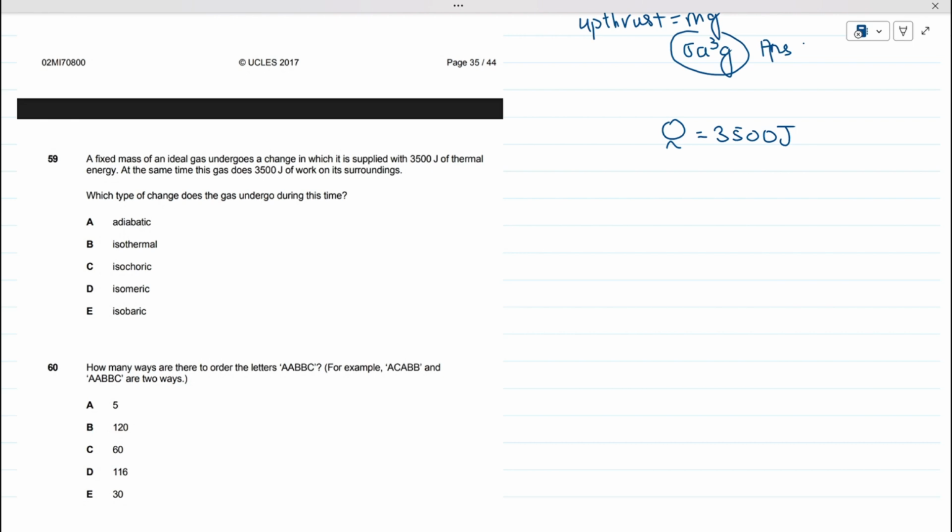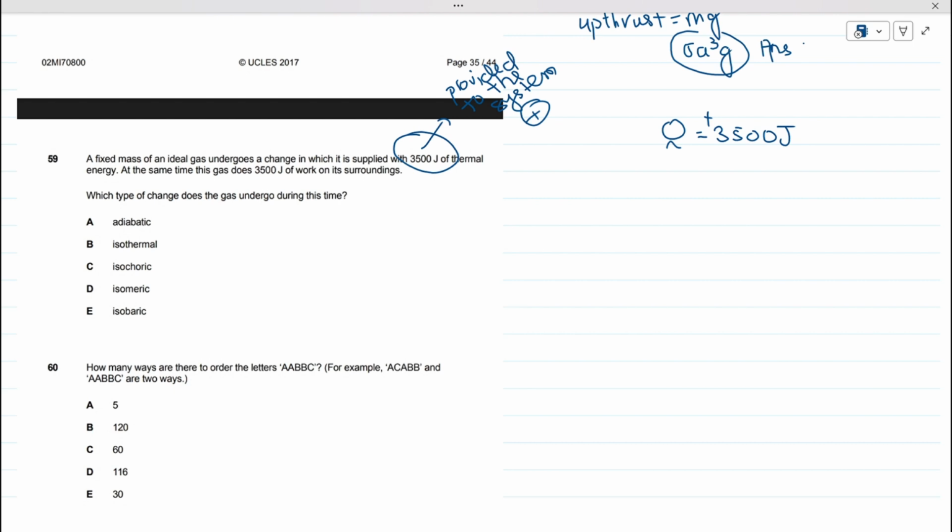And whenever energy is provided to the system, this energy would be positive. So this is positive 3500 joule.